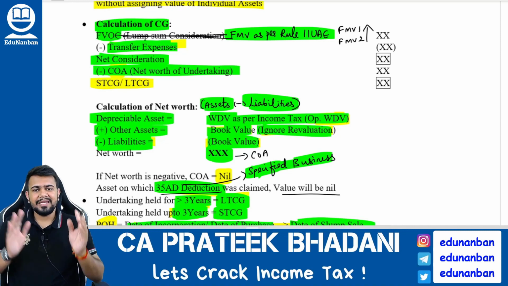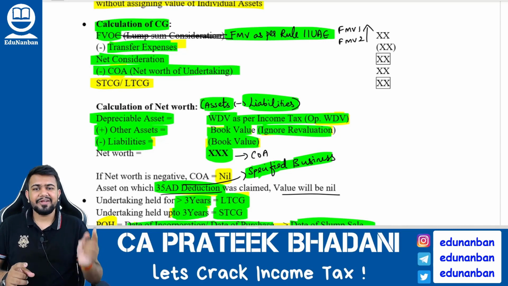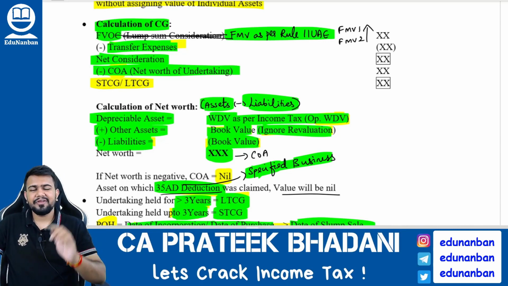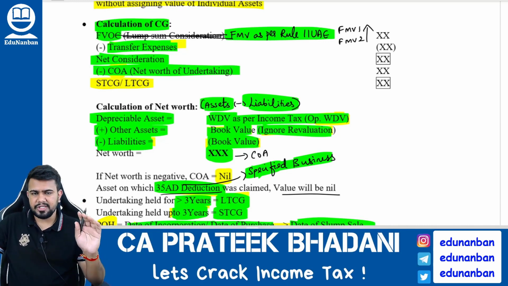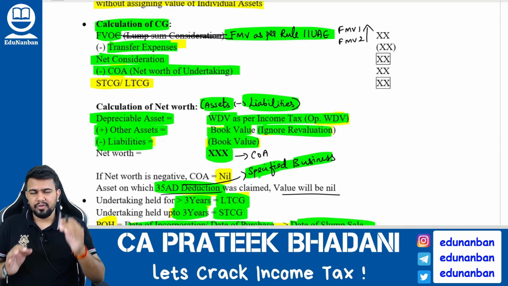What is net worth? Net worth is asset minus liability. In case of asset, if it is a depreciable asset, take the opening WDV as per Income Tax Act. If it is other than depreciable asset, take the book value but do not take revaluation. If it is an asset on which 35AD deduction has been claimed, take the value of the asset as 0. Then what about liability? Take the value of liability as book value. After you reduce asset minus liability, you will get net worth.